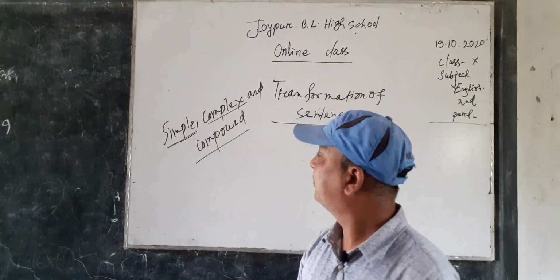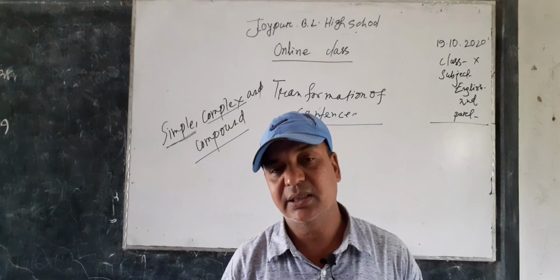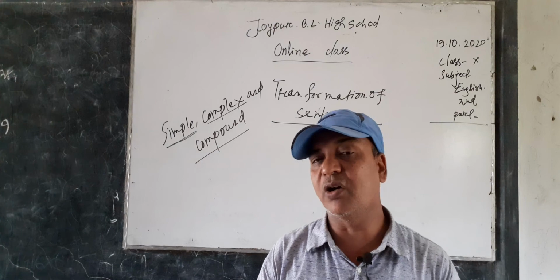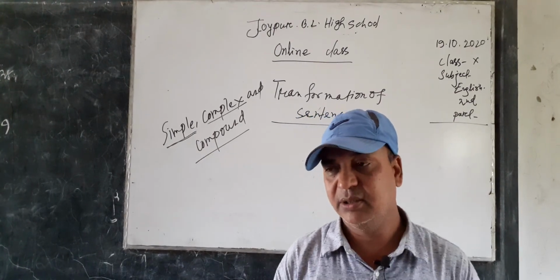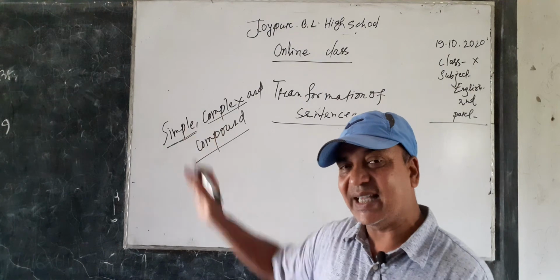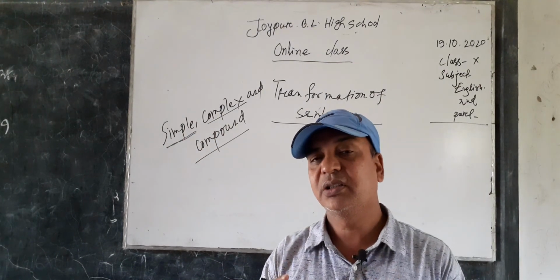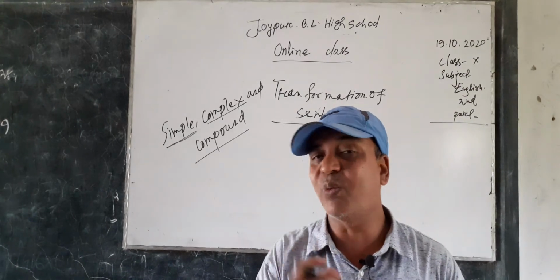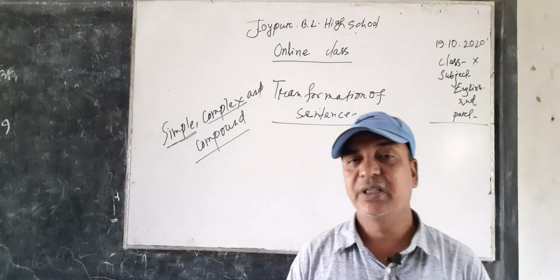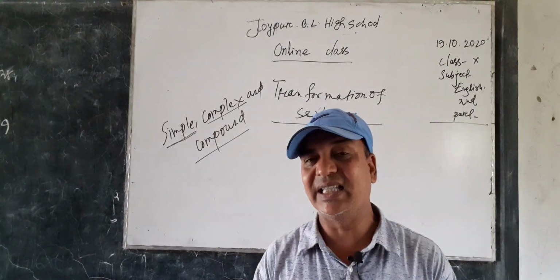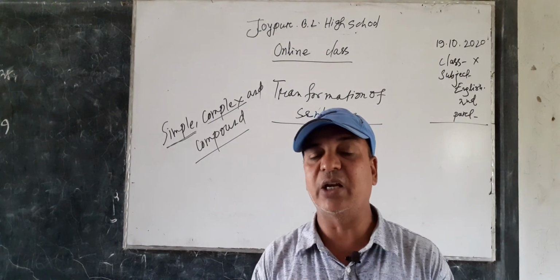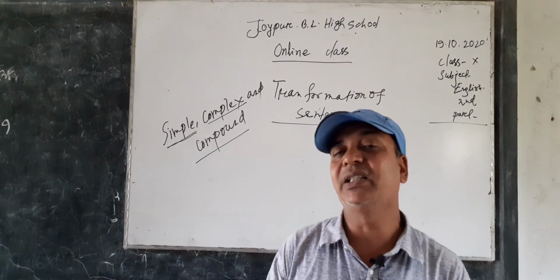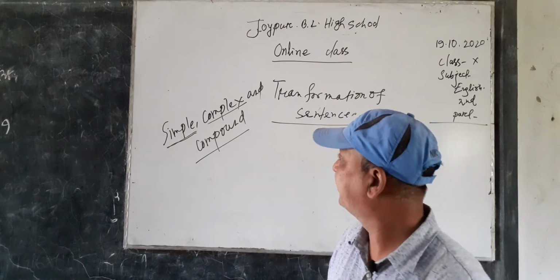Then the complex sentence. A complex sentence is a sentence that contains one principal clause and one or more subordinate clauses, but there must be one principal clause. So, a complex sentence is a sentence that has one principal clause and one or more subordinate clauses, and the subordinate clause will begin with a subordinating conjunction.